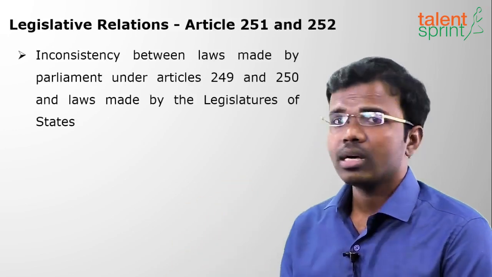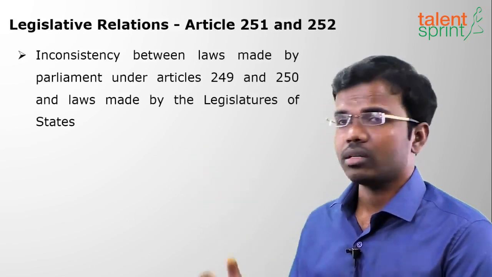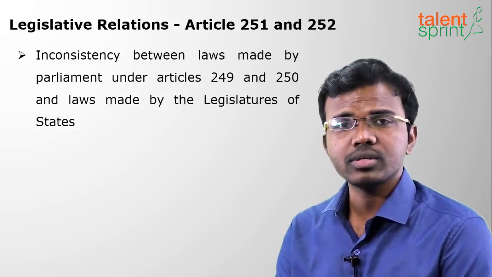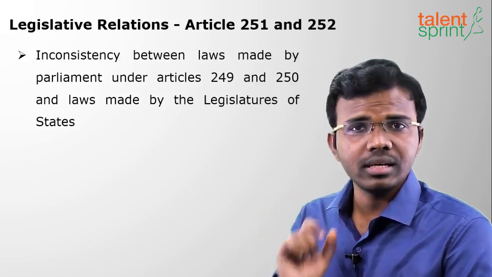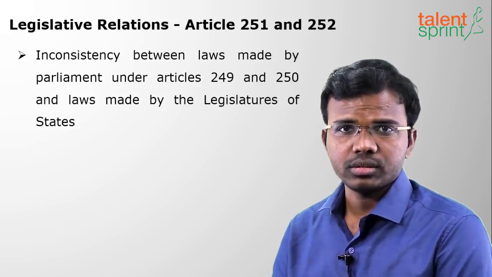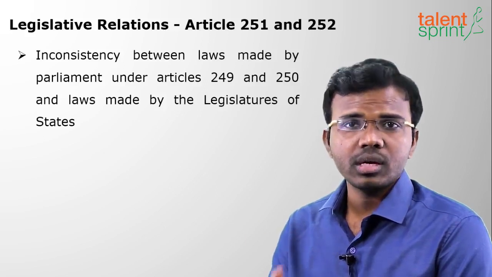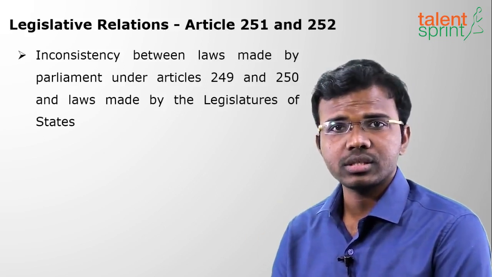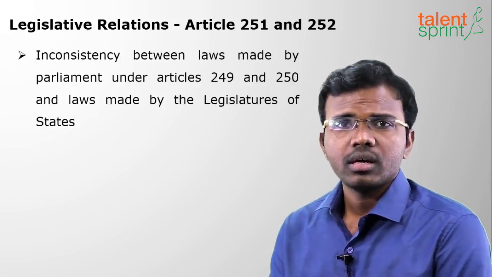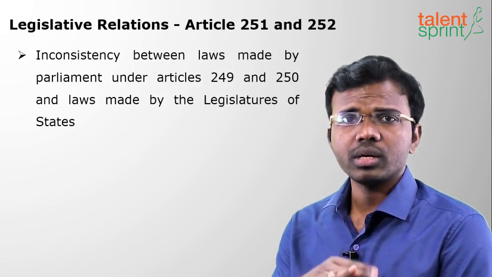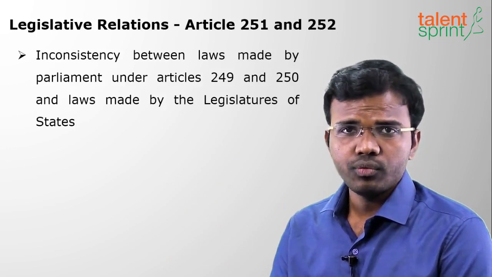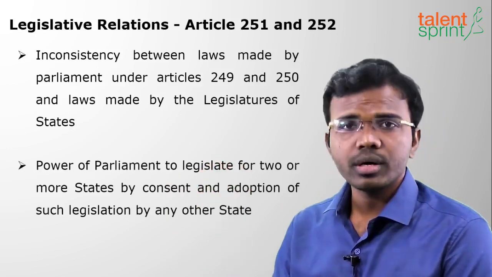Next are Articles 251 and 252. What are these articles? First is 251, inconsistency of laws made by the Parliament and state legislature. Suppose there is a law made on a single subject, both by Union Parliament and state legislature. Which law will prevail? Obviously the Union Parliament law will prevail whenever there is a conflict. This is mentioned in Article 251. Next is Article 252.